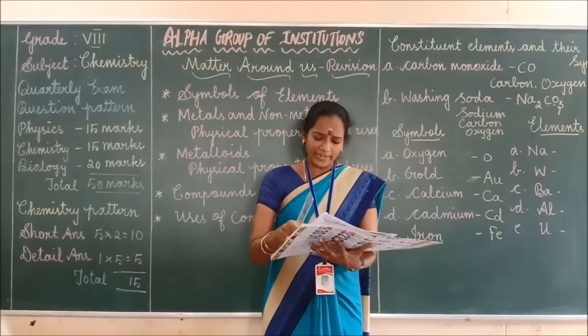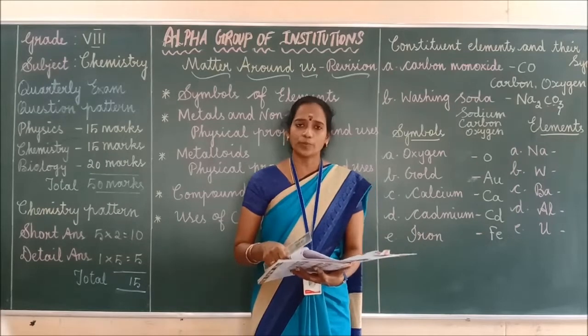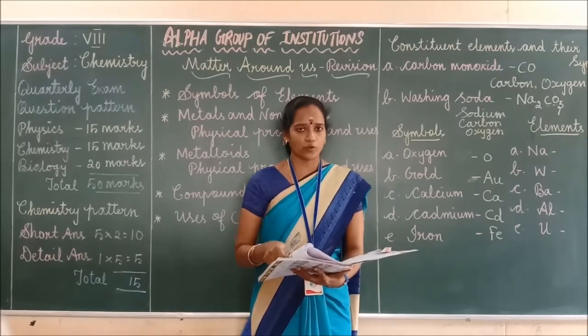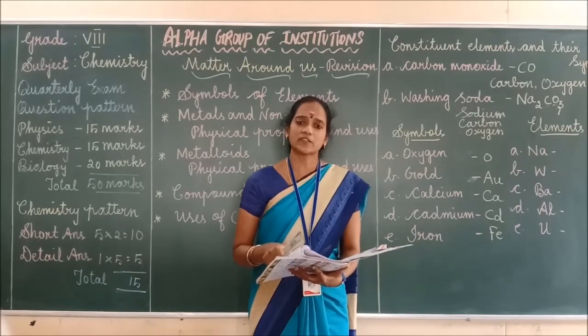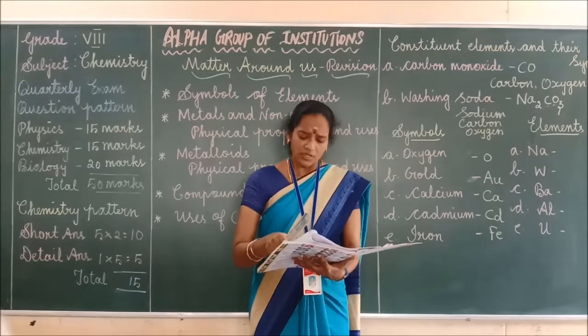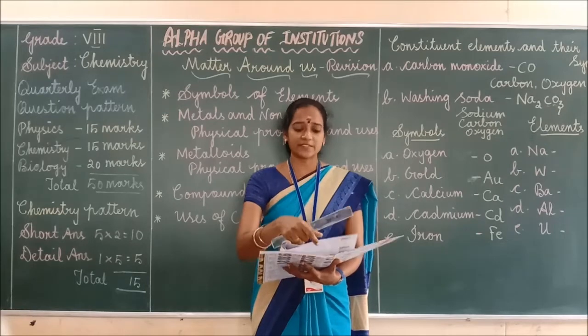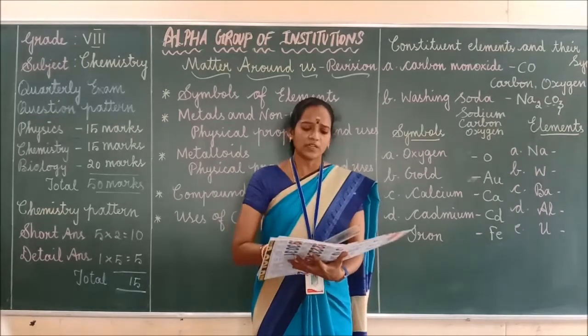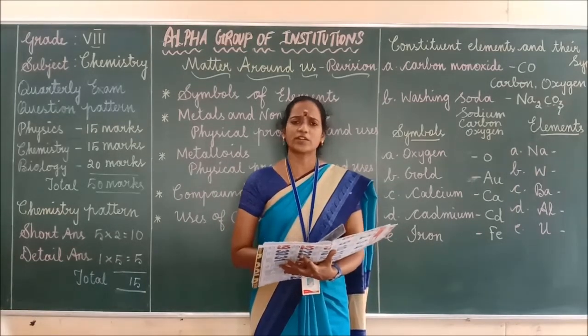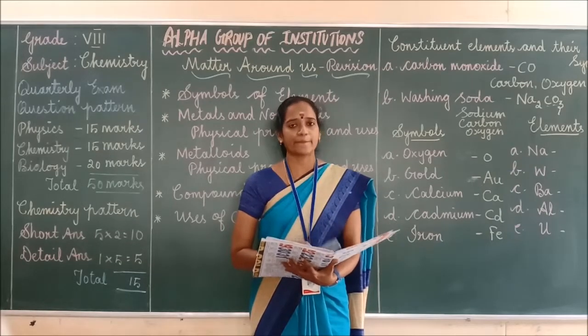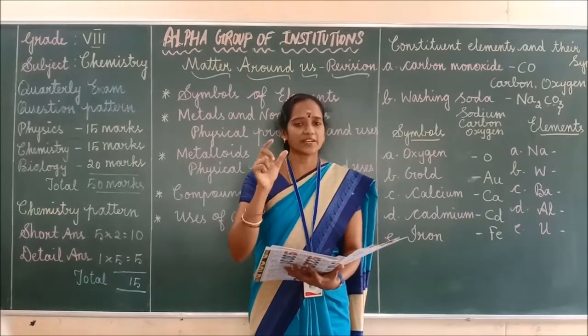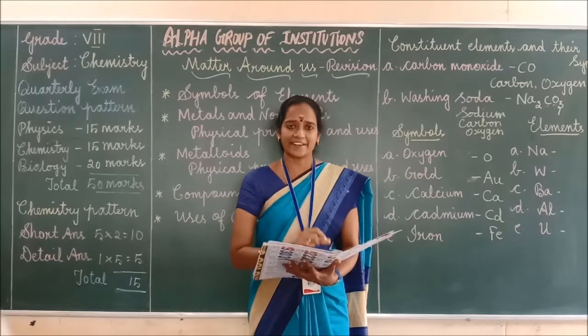First one, metalloids are usually solids at room temperature. Second one, they can form alloys with other metals. Third one, some metalloids like silicon and germanium can act as electrical conductors. They will conduct electricity.